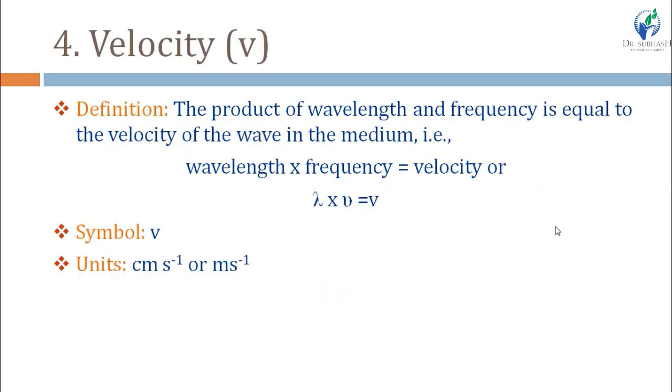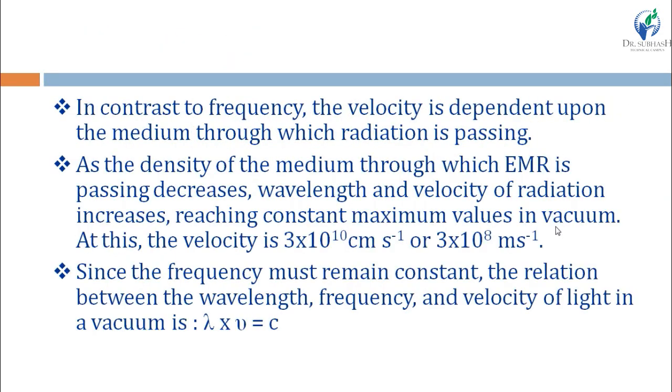Here lambda into mu is equal to v, velocity. But the velocity of EMR in a vacuum is constant, of which value is 3 x 10^8 meter per second, which is the value of c. So lambda into mu, means wavelength into frequency, is equal to c, right?